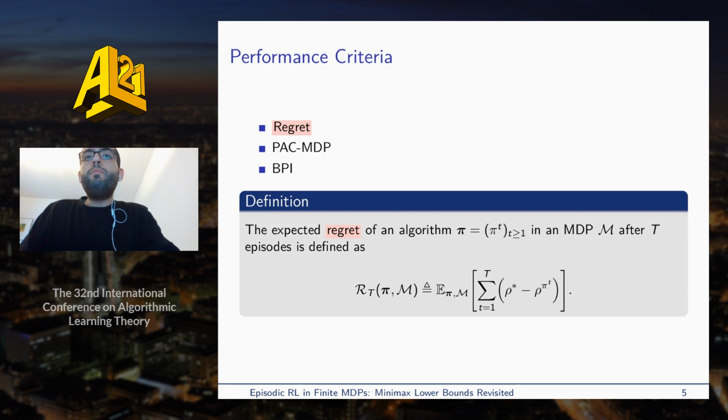Now, we define the three performance criteria for which we provide lower bounds. The regret of an algorithm after t episodes is defined as the sum over all episodes of the difference between the value of the optimal policy and the value of the policy played by the algorithm at each episode t.